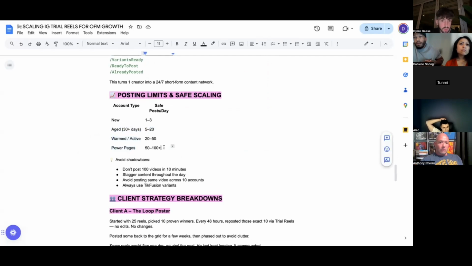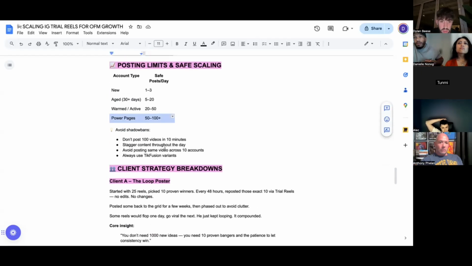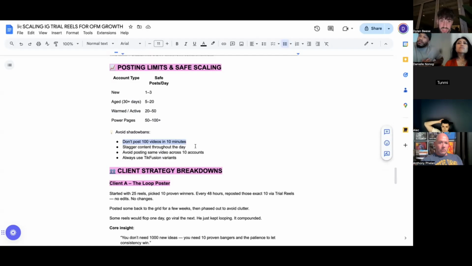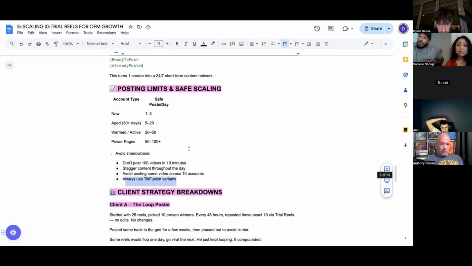And if it's a power page, like you've had it for years, you've got tons of views, you're already famous, you can do 50 to 100 every single day. Again, to avoid shadow bans, don't post 100 videos in 10 minutes. Stagger the content throughout the day. Avoid posting the same video across 10 accounts, right? And always use Tick Fusion variants, right?